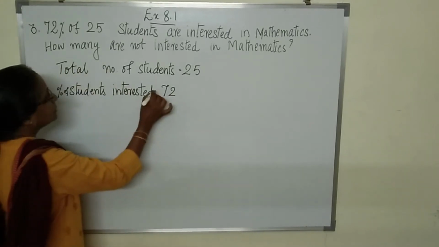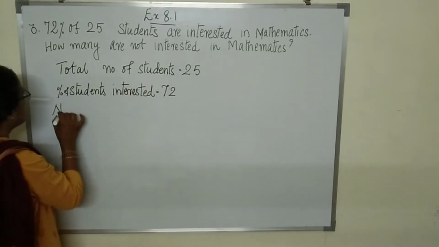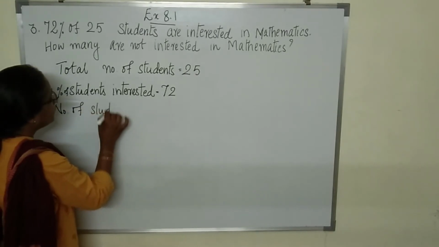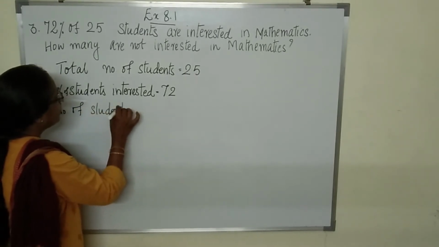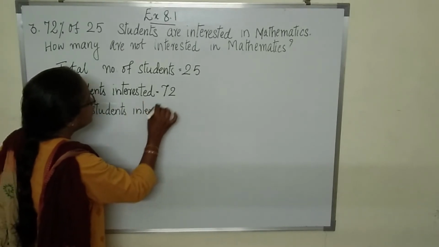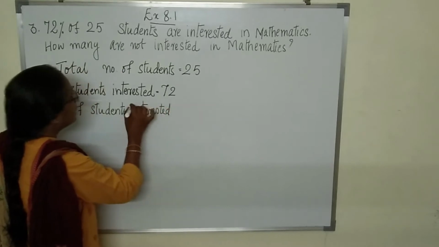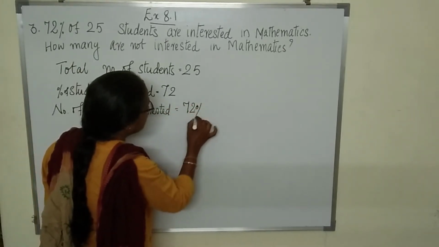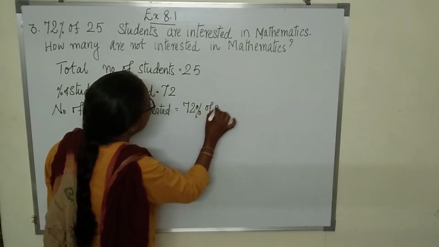Okay. So, number of students interested is 72% of 25.